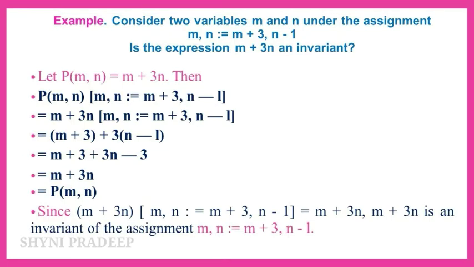Let us write M + 3N and substitute the values of M and N. M becomes M + 3, plus 3 into N - 1. So again, write M + 3 + 3N - 3 into 1, that is 3. Now + 3 and - 3 cancel. The balance is M + 3N. So M + 3N is an invariant of the assignment.